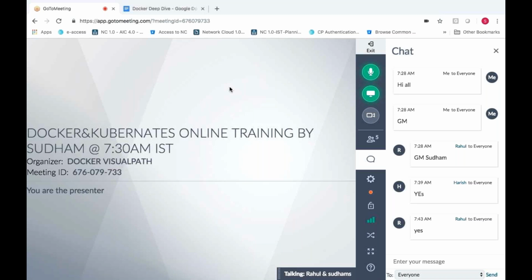Not exactly. Let's say your front-end application needs a back-end application running in the background. It should not be communicating to the network, and it should not have any network, only the localhost network, so that your other container can communicate to that particular container. So in that scenario, we need to create this particular none container. Okay, got it.